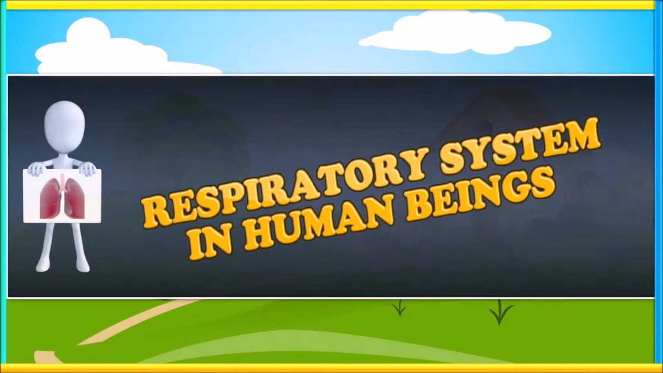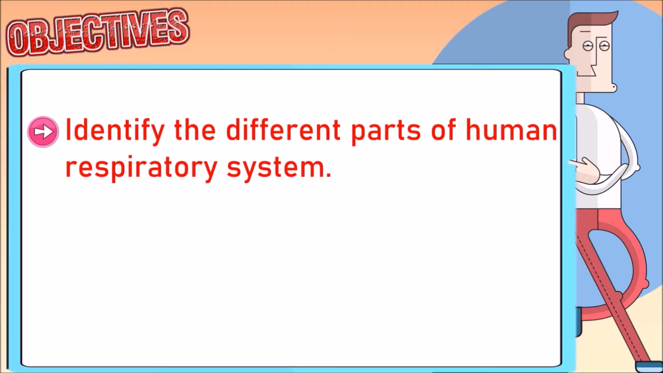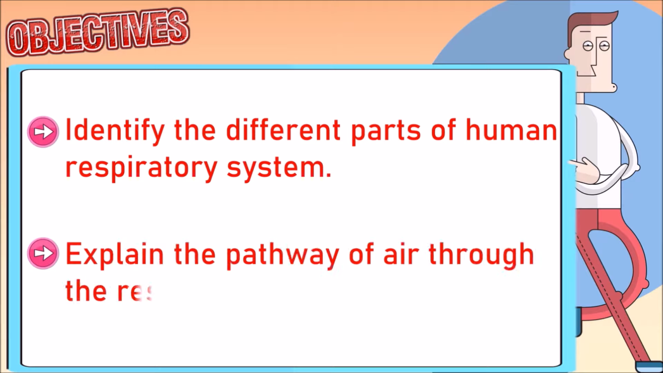Respiratory system in human beings. Objectives. By the end of this video, you will be able to identify the different parts of human respiratory system as well as explain the pathway of air through the respiratory system.